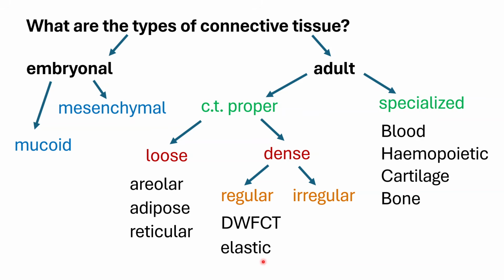And then for the specialized type, we will be allocating separate meetings or video topics for these specialized connective tissues. You would have your blood and your hematopoietic tissues, or the tissue that will give rise to the actual blood. And then you would have your cartilage and bone, which are basically more supportive in nature.